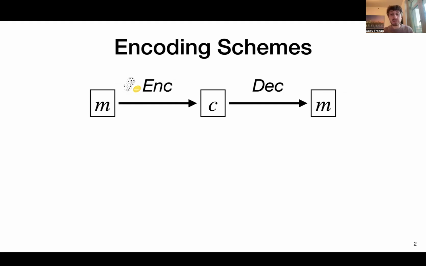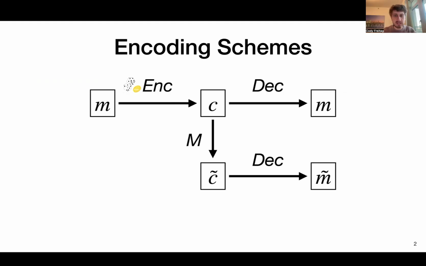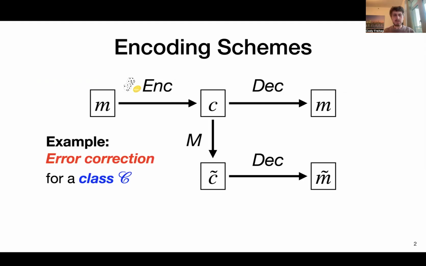So what does this encoding and decoding process give us? Well, we want some sort of security notion where if someone comes and mauls or corrupts the codeword C in some way, resulting in some other codeword C tilde, it should decode to something that's still useful. For example, in the classic example of error correction, we could consider mauling functions M that come from some class C. The goal here is to require that we recover the original message M through the corrupted codeword C tilde.